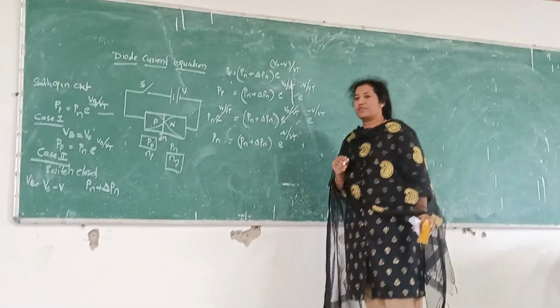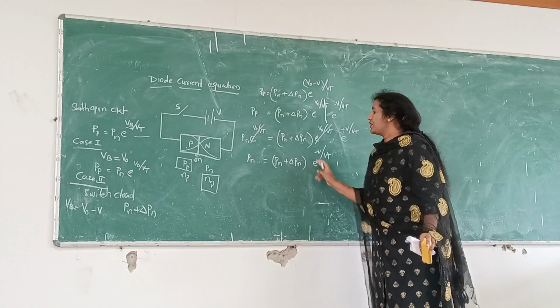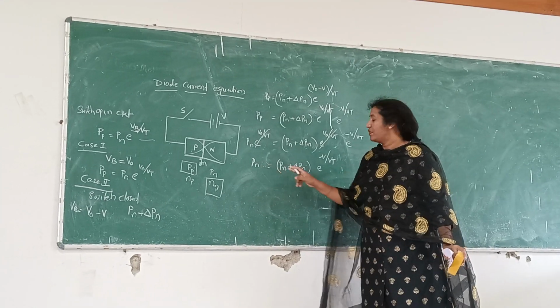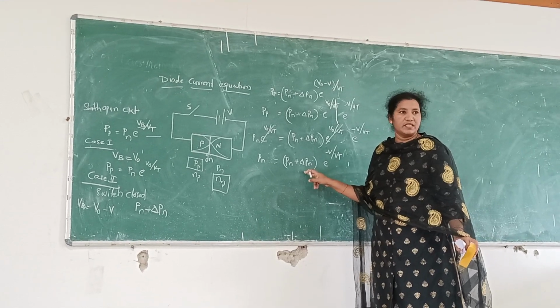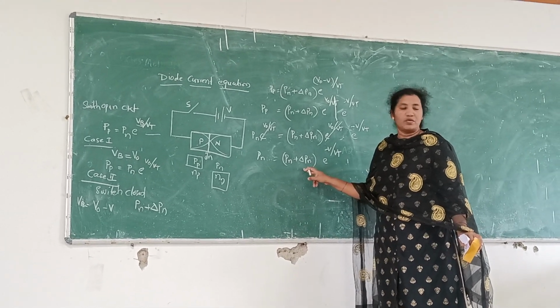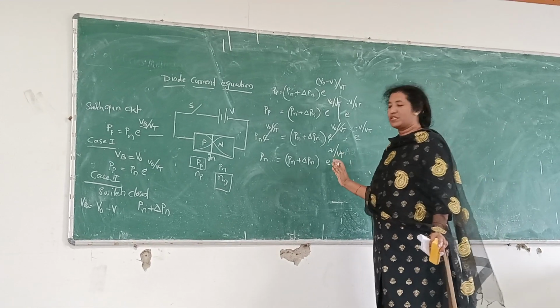So this is the expression we got. And now shall we shift this exponential factor to that side, because we want to find out what is delta Pn. So in order to find out the change in the carrier concentration of the holes, we will move this exponential factor to that side.